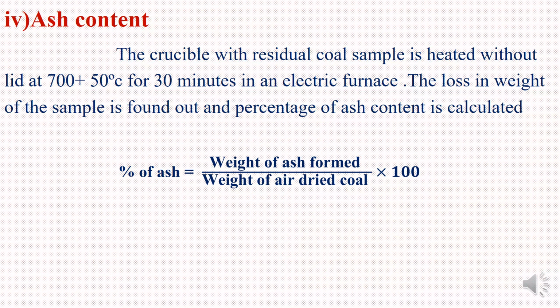Ash content. The crucible with residual coal sample is heated without lid at 700 plus or minus 50 degrees centigrade for 30 minutes in an electric furnace. The loss in weight of coal sample is found out and percentage of ash content is calculated. Percentage of ash is equal to weight of ash formed divided by weight of air dried coal into 100.